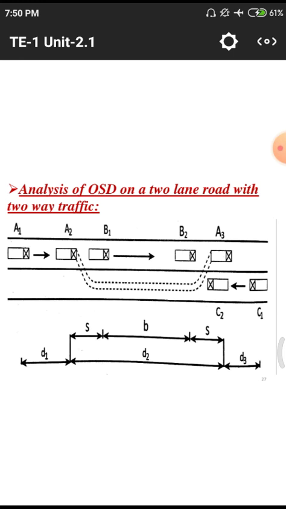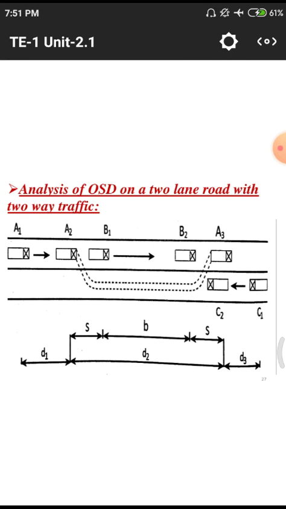A1, A2, B1, B2 are normally going vehicles. They are coming head to head, and the cross mark indicates the head of the vehicle. All have heads along the arrow direction.